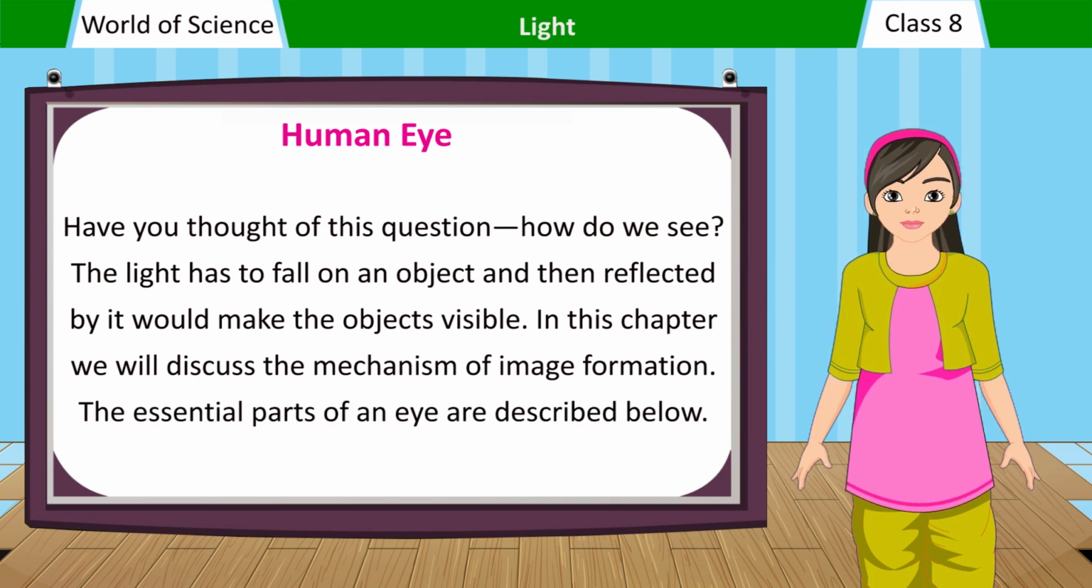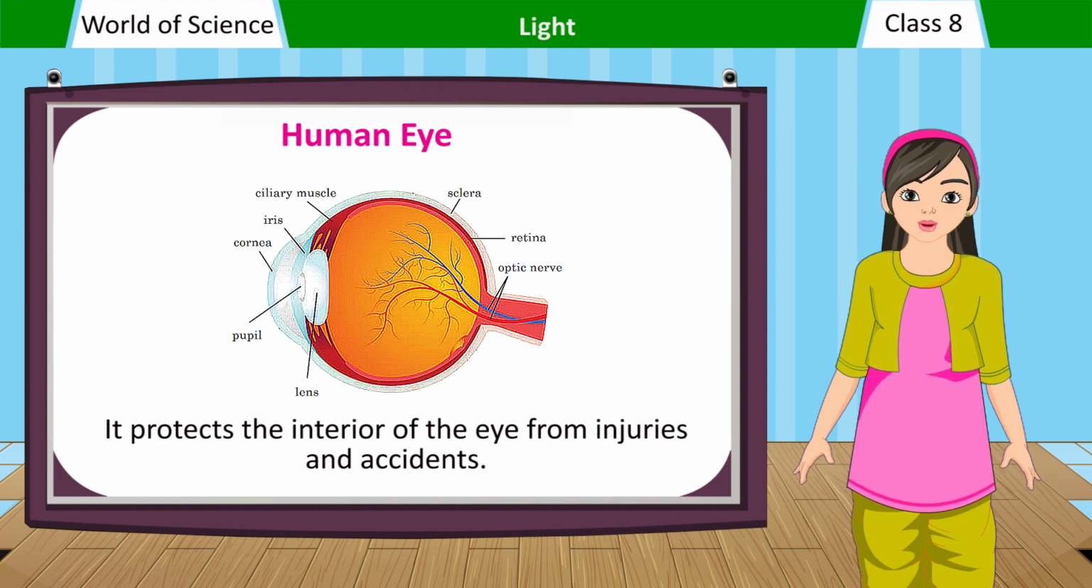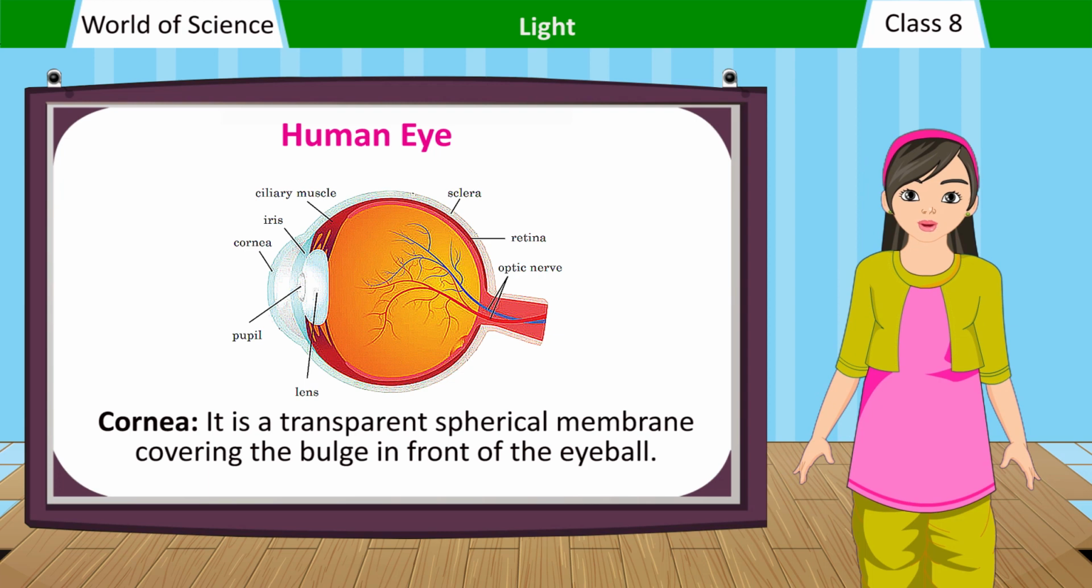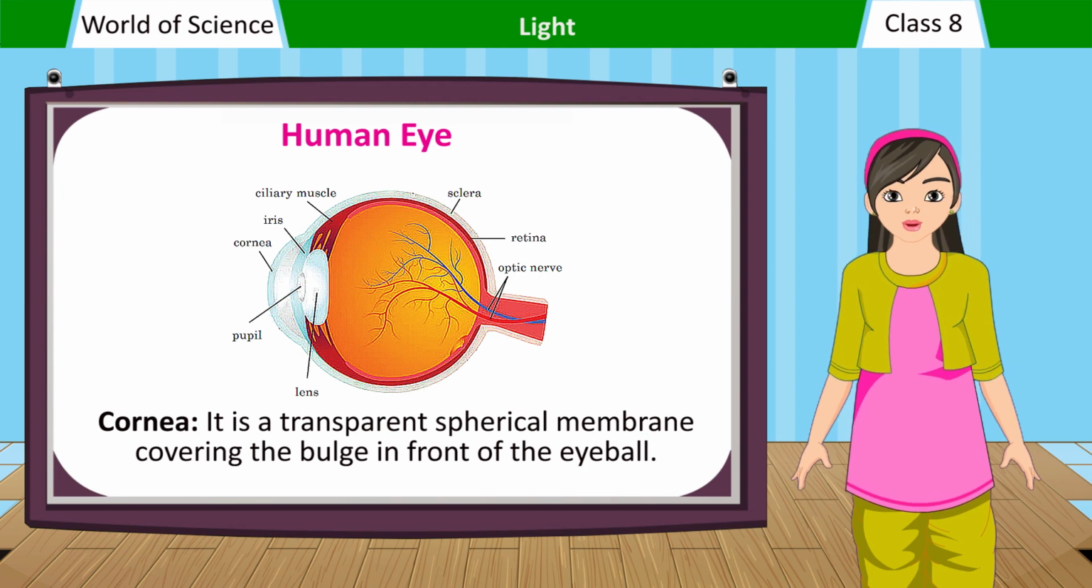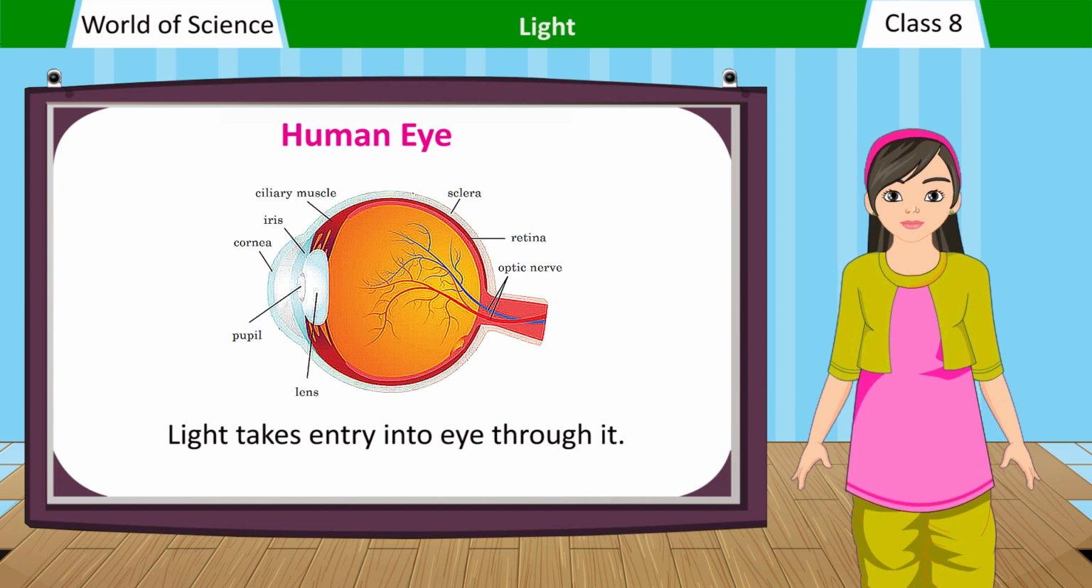The essential parts of an eye are described below. Sclera: the outer coat of the eye, is white and tough. It protects the interior of the eye from injuries and accidents. Cornea: it is a transparent spherical membrane covering the bulge in front of the eyeball. Light takes entry into the eye through it.